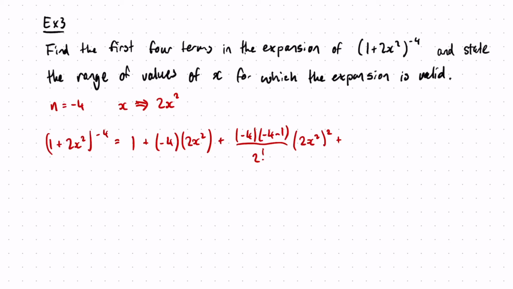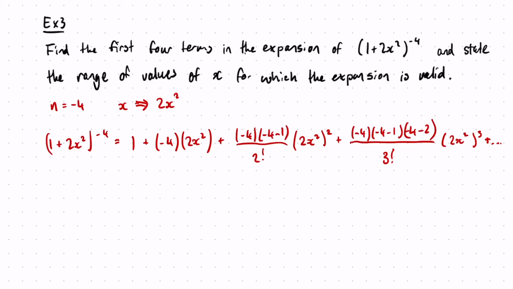And this is our fourth term, n times n minus 1 times n minus 2 over 3 factorial, lots of our x, which is now 2x squared, but cubed, so on and so forth.